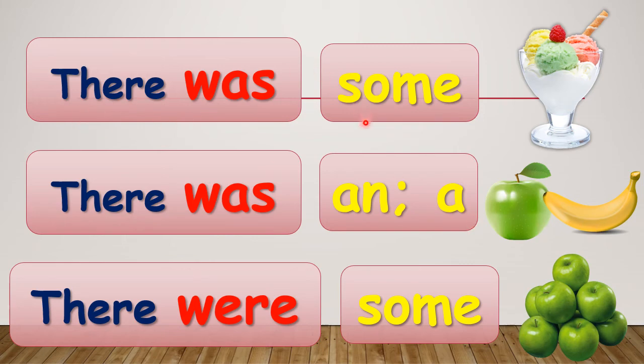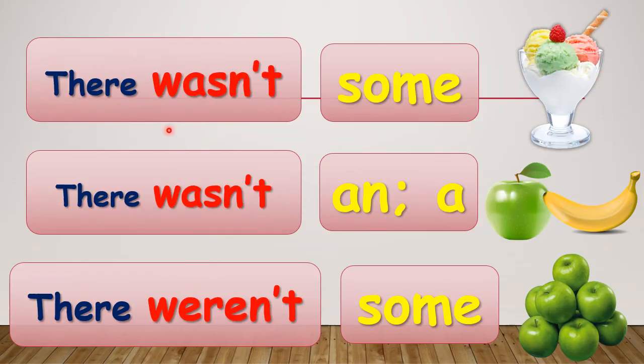So for singular that is countable, we use was. And for singular that cannot be counted, we use some. There were some apples. For plural, we use there were with some apples.